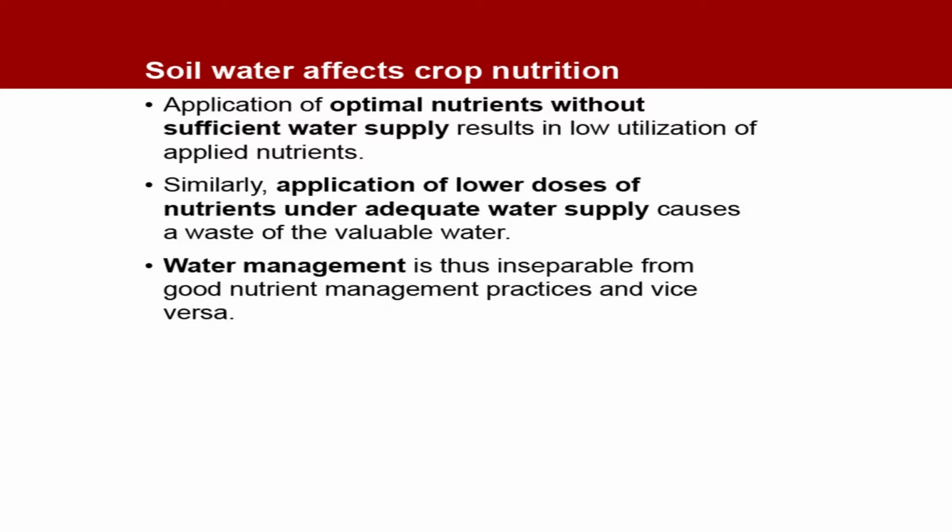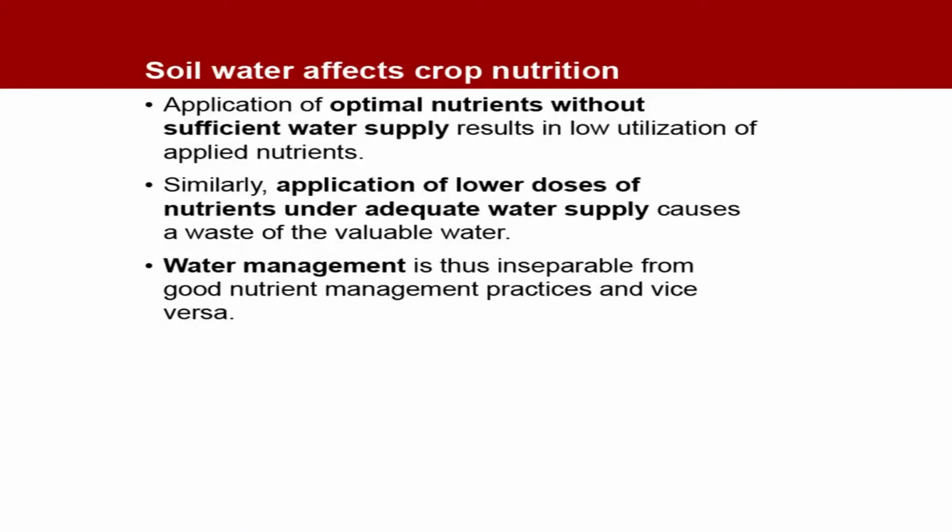That means the water will not be fully utilized, because the nutrient levels are low. So, according to the water supply, we need to raise the supply of nutrients. Water management is thus inseparable from good nutrient management practices and vice versa. They are made for each other.